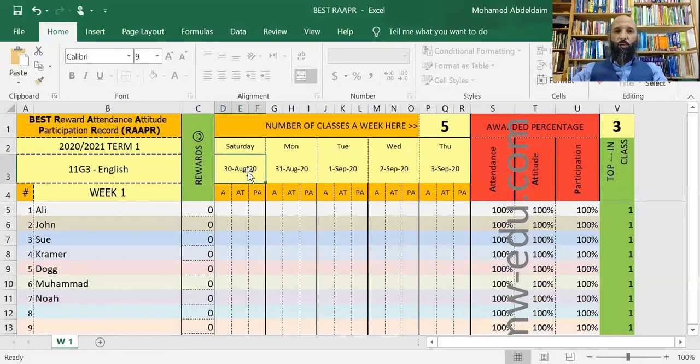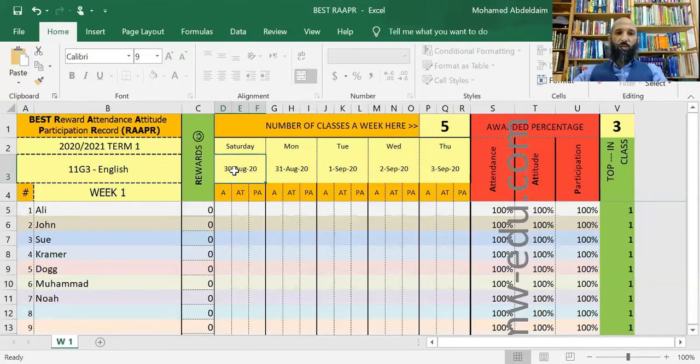And obviously you can change the date. So these areas here are changeable. And then here will be Sunday, Monday, Tuesday, Wednesday, and Wednesday is the last day of the week, obviously. If you do start your school on Monday, then here will be Monday. So it'll be Monday, Tuesday, Wednesday, Thursday, Friday, and so on, right?